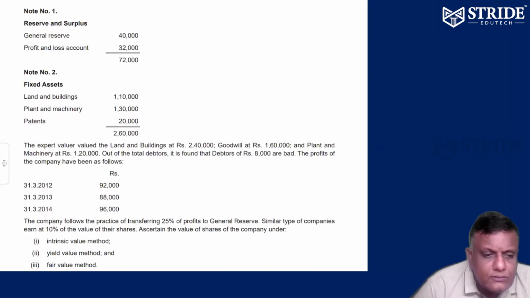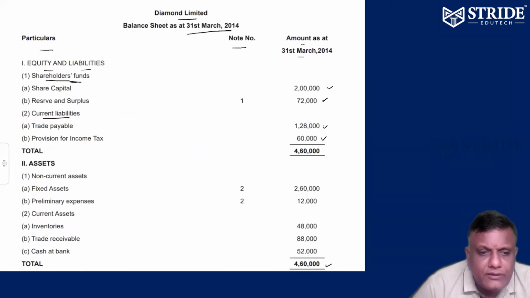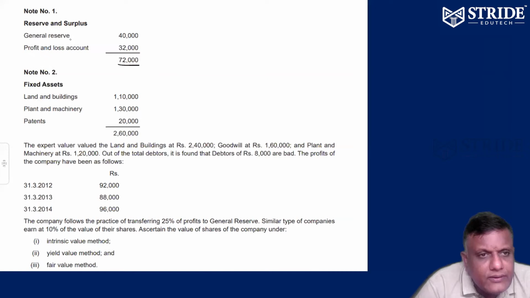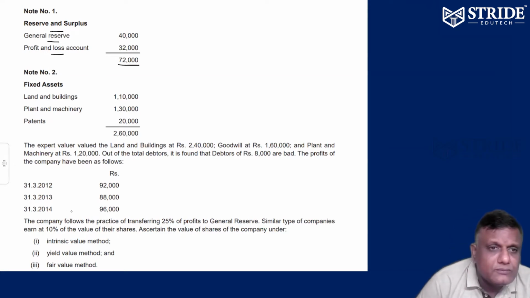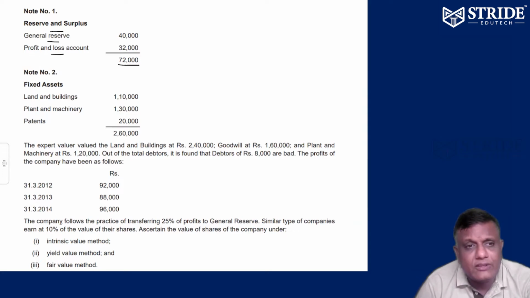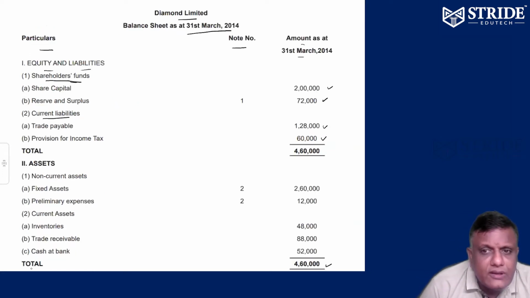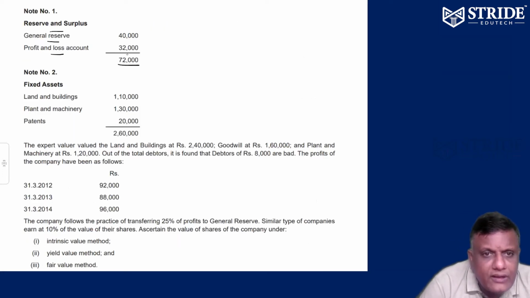Note number 1: reserve surplus 72,000. Reserve surplus consists of general reserve and profit, 40 plus 32, general reserve 40. In reserve surplus you can have general reserve, capital redemption reserve, profit and loss surplus, free reserves, securities premium, so many items will be available. Revaluation reserve is part of reserves and surplus. So general reserve 40 plus P&L 32, 72. Note number 2, fixed asset.